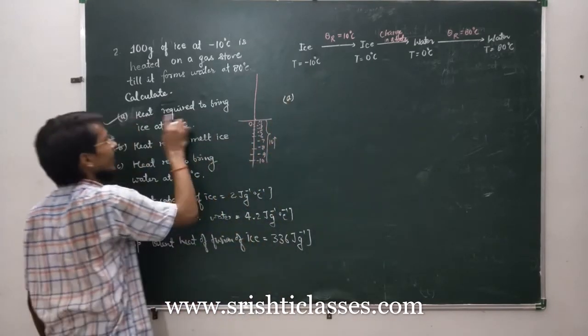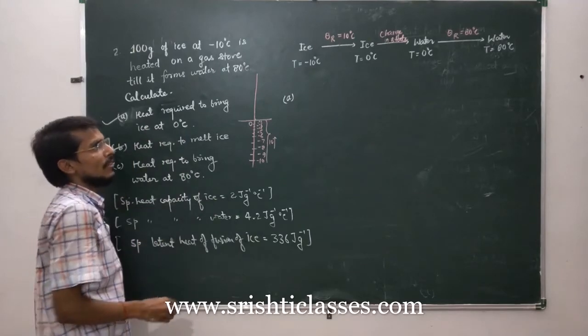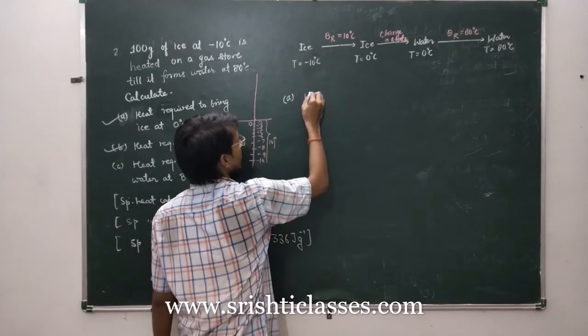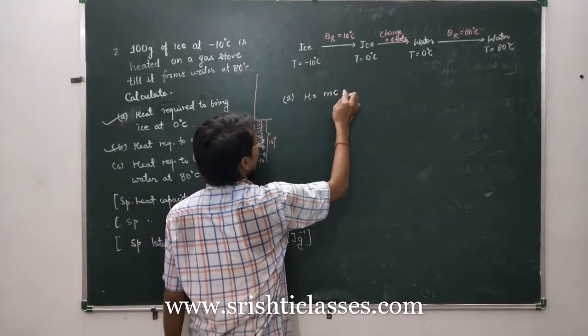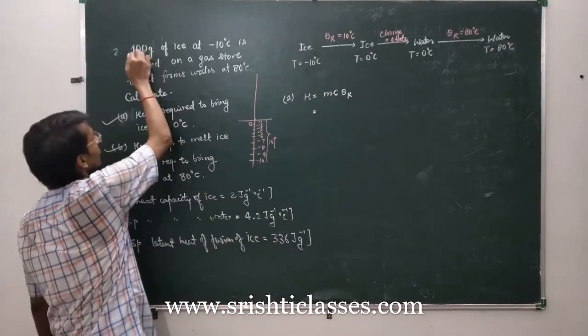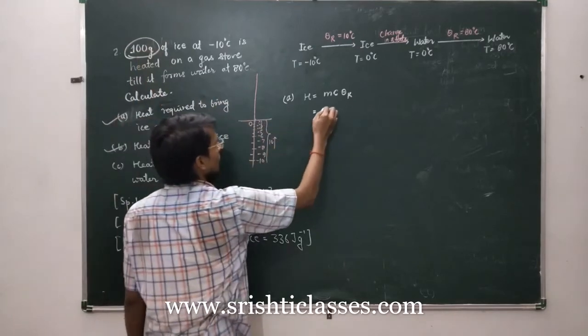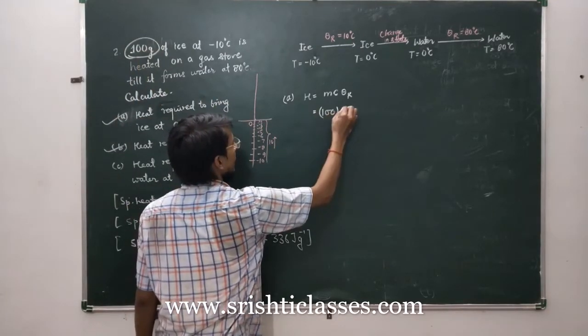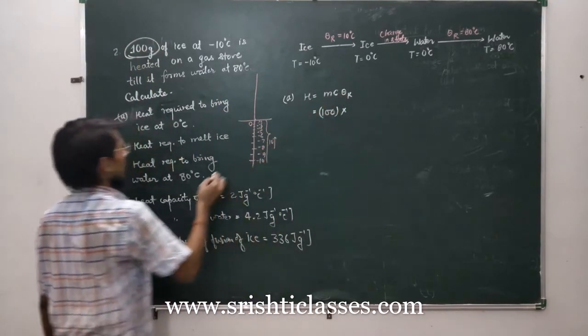First, heat required to bring ice to 0 degree Celsius. This is rise in temperature, so heat required is equal to m c theta r. Mass of ice is already given in this question, 100 gram, so I will write 100.